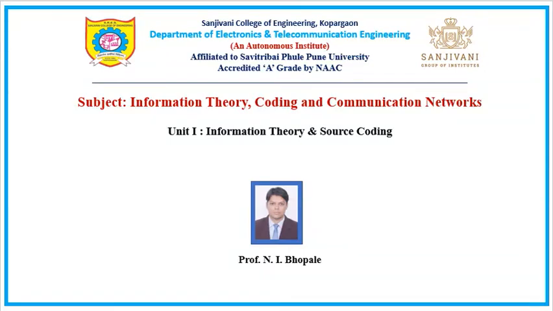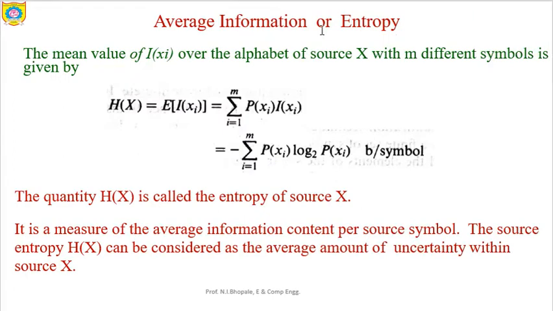Okay, welcome students for the next session of ITC and CN. We are discussing unit number 1, that is information theory and source coding. Let's discuss what exactly the average amount of information is, which is also called entropy.